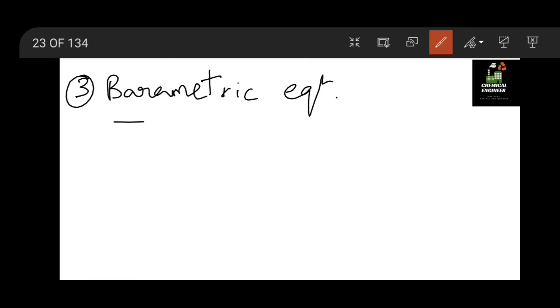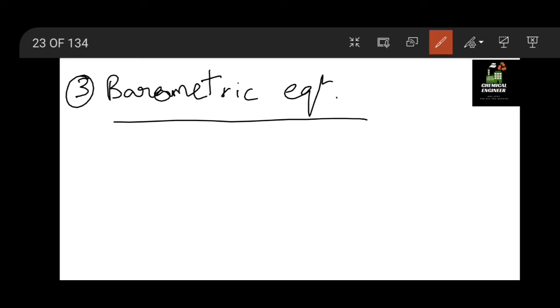The third equation is that equation we derived in the previous slide, which is also known as the barometric equation.